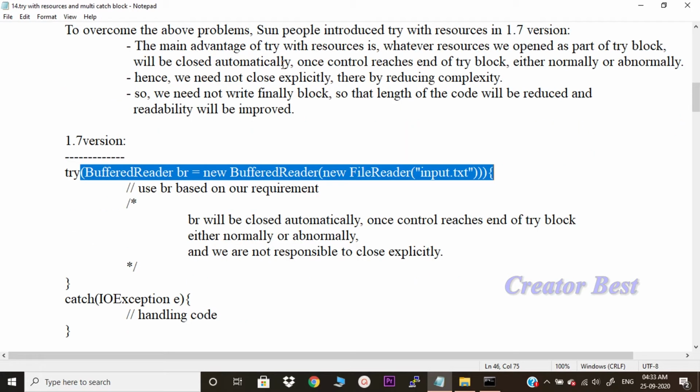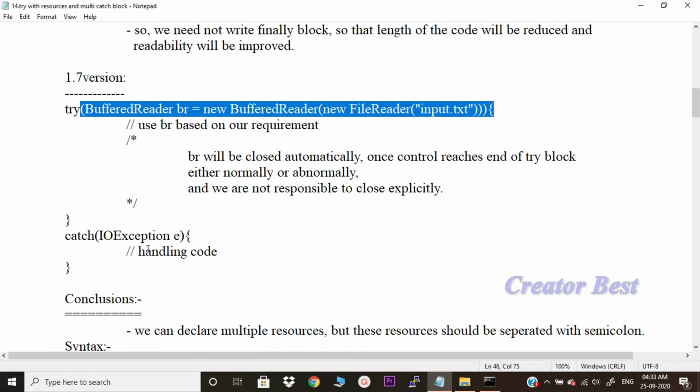The main advantage of try with resources is that whatever resources we open as part of the try block will be closed automatically. In the 1.7 version, these resources will be closed automatically. We need not write a finally block to close them.